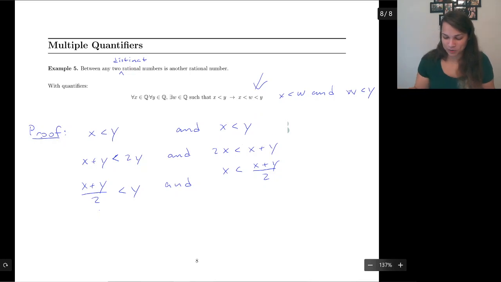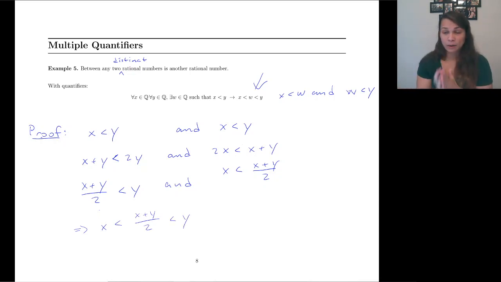So we can just double say it. And then we can add things to both sides, and we can add different things, and that's totally okay. And we're able to get that it is indeed going to be in between our x and y. Okay, so it's in between. Now we just need that it's a rational number.